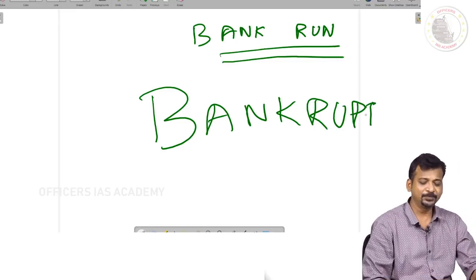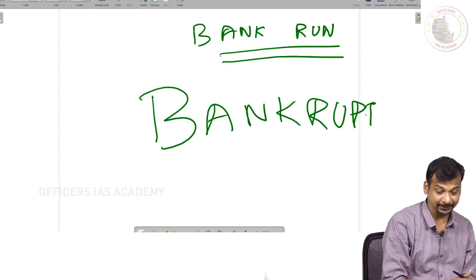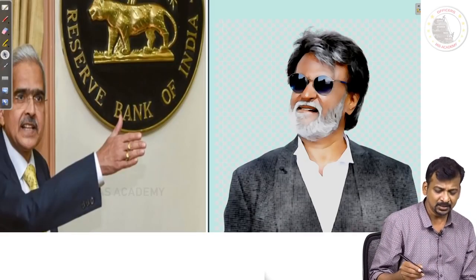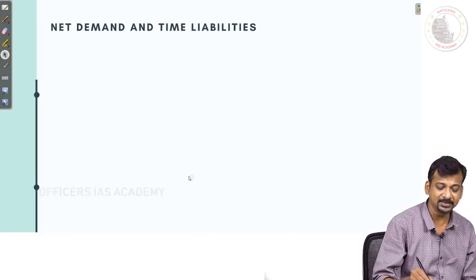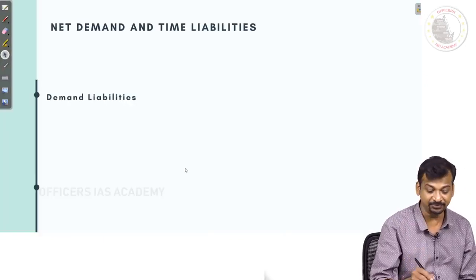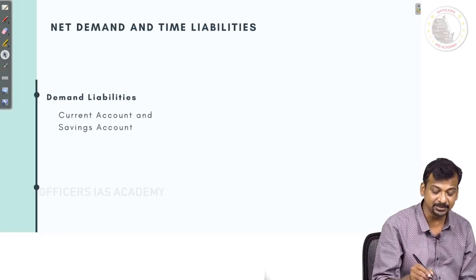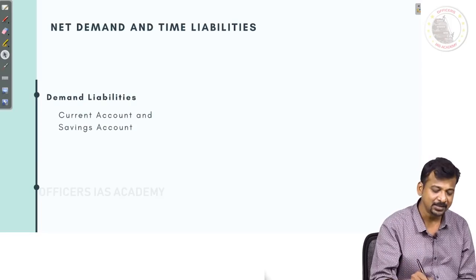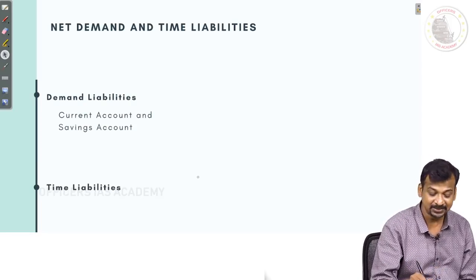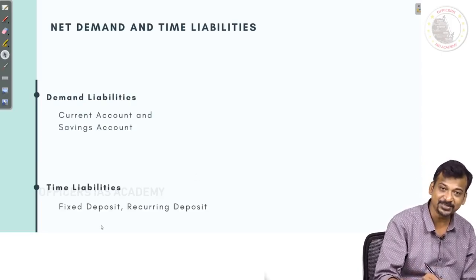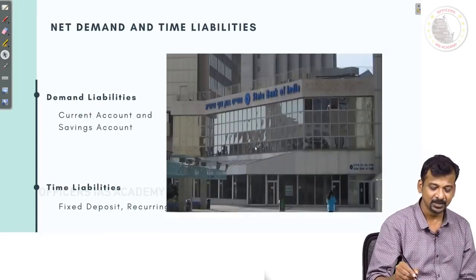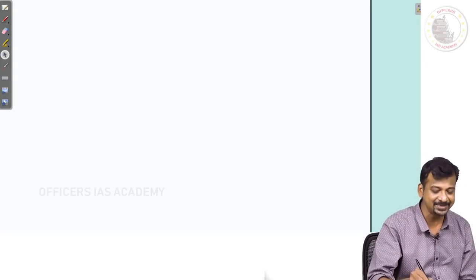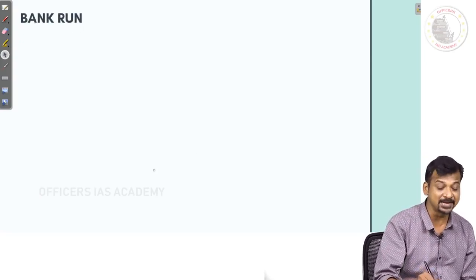Okay. So now we understood what a bank run is. Now let us go to this. What exactly happens? Net demand and time liability we have already seen. Demand liabilities means current account and savings account. Yes or no? And what are time liabilities? Time liabilities are fixed deposits and recurring deposits. Then we know what NDTL is, net of demand and time liabilities. Now what is a bank run?